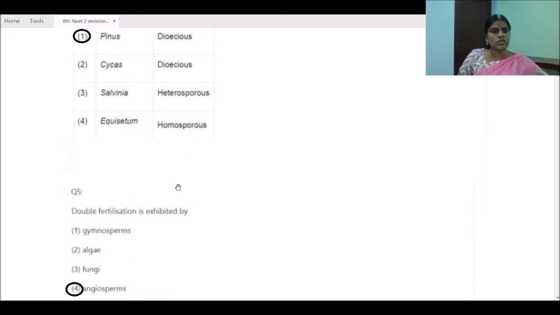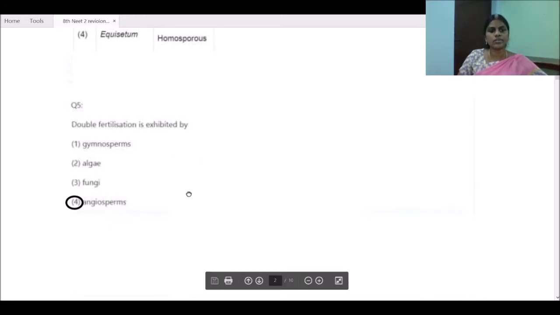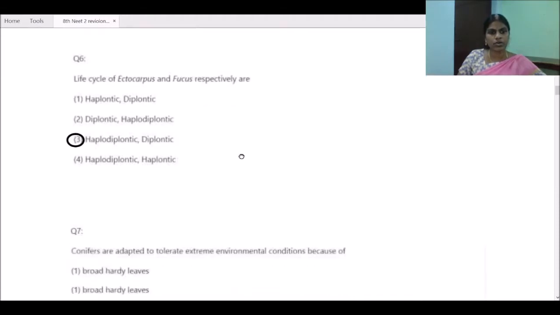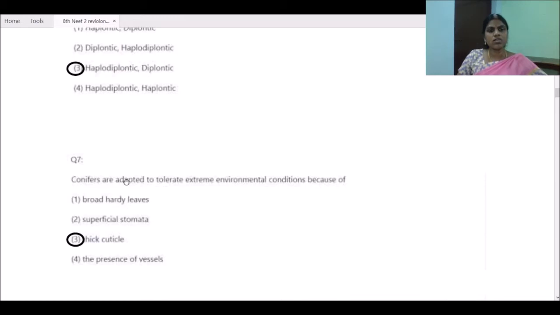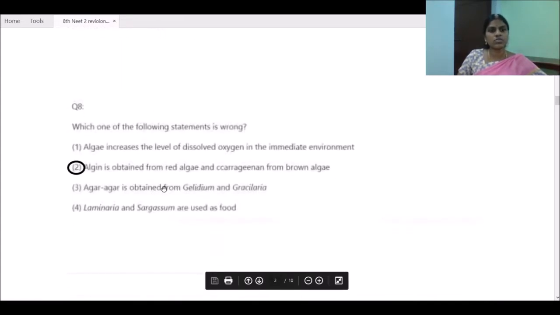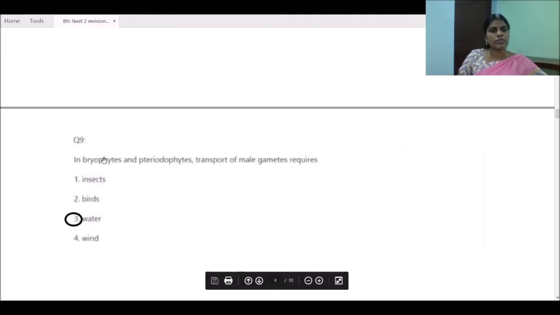Double fertilization is exhibited by gymnosperms, algae, fungi or angiosperms? In angiosperms. The life cycles of Ectocarpus and Fucus are respectively haplodiplontic and diplontic. Conifers are adapted to tolerate extreme environmental conditions because of thick cuticle. Which of the following statements is wrong here? Algin is obtained from red algae and carrageenan from brown algae. This is a wrong statement. So the answer is that in bryophytes and pteridophytes, transport of male gametes requires water.